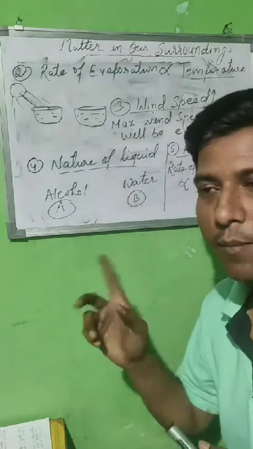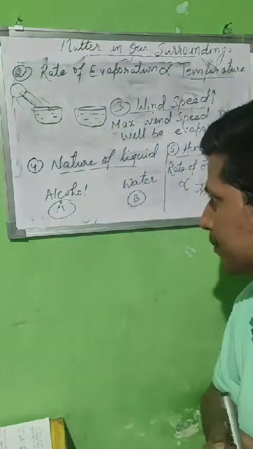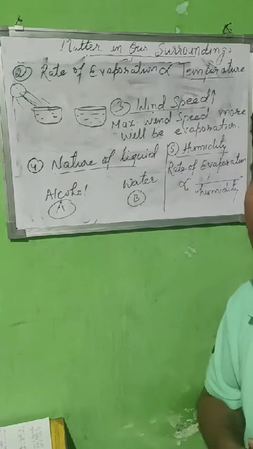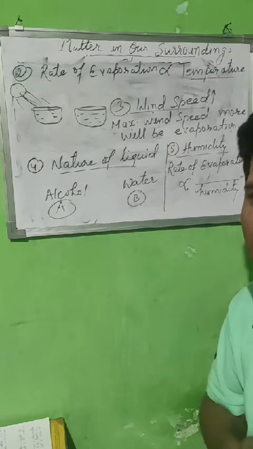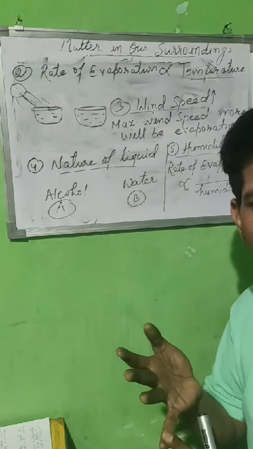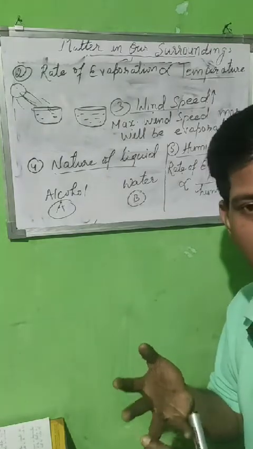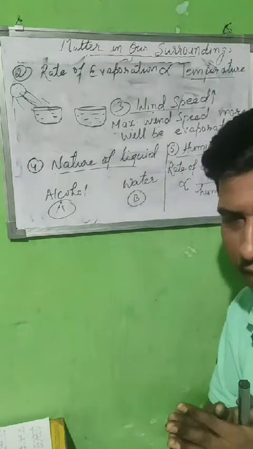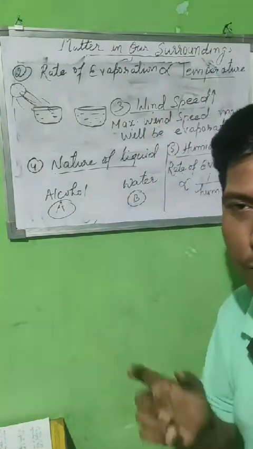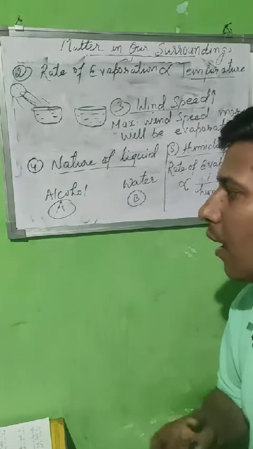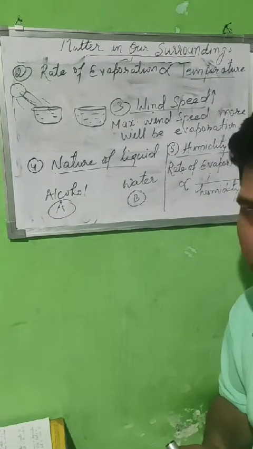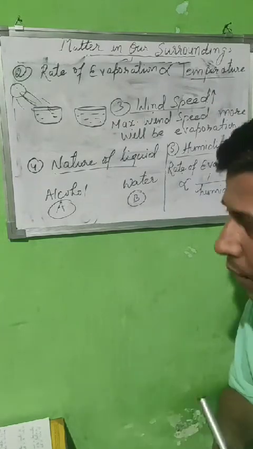So this way we have completed this chapter. Till now we have explained 3 states of matter: solid, liquid and gas. Two more states are there, but in this class we will not discuss them. The 4th one is plasma, and the 5th one is Bose-Einstein condensate. We will not discuss that now.